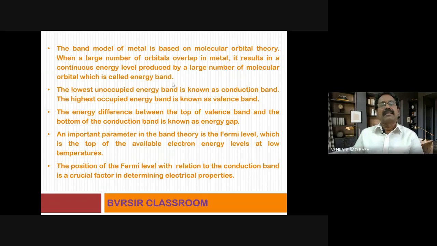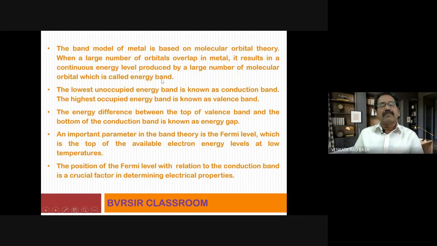But in this case, we are studying a large number of orbitals. A metallic sample won't contain just one atom or two atoms; it contains a large number of atoms. So when a large number of orbitals of those atoms overlap, it results in a continuous energy level produced by a large number of molecular orbitals, and that is called the energy band. It results in the formation of the energy band.